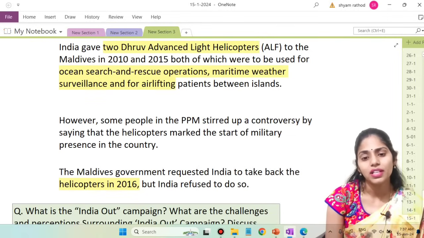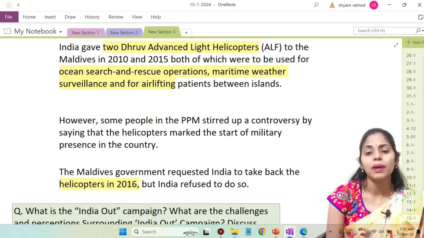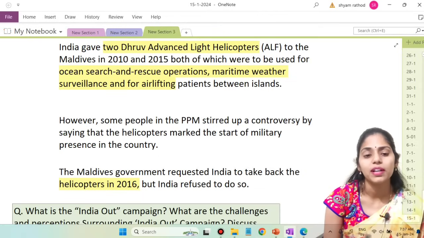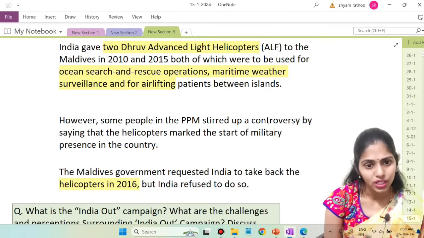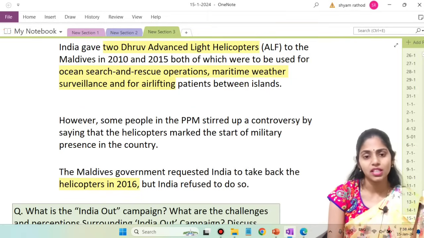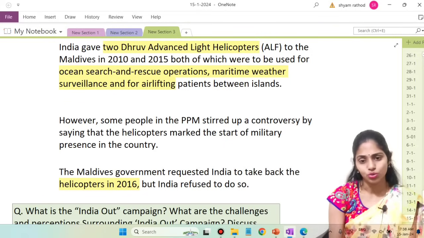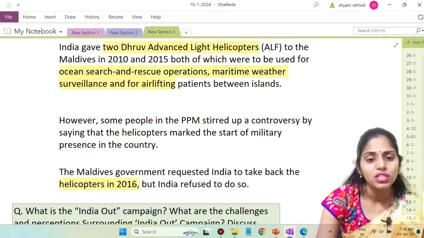People also stirred up a controversy by saying that the helicopters marked the start of military presence in the country. The Maldivian government requested India to take back the helicopters in 2016, but India refused to do so. So we're talking about mains questions.